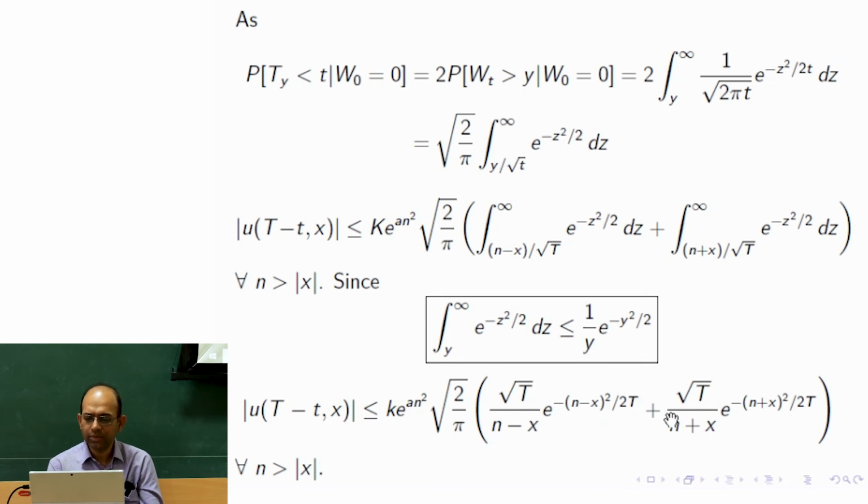And similarly here, instead of minus we have plus, so we have this term. And we should not forget that n is chosen such that n is more than mod x. n could be chosen as any number more than mod x.